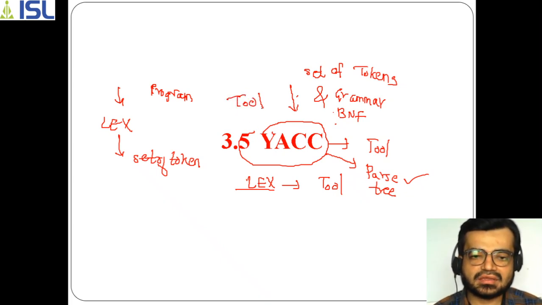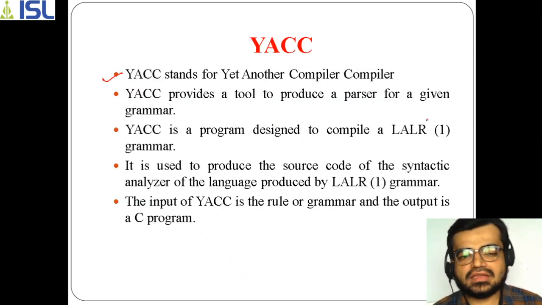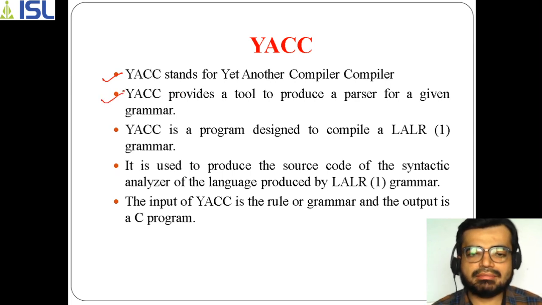It's a tool, it's a program which is written with some standards, and we need to see what those standards are and how this is going to perform here. That is why I said that Yacc is a tool. The main intention of the tool is to produce a parser, to produce a parse tree.